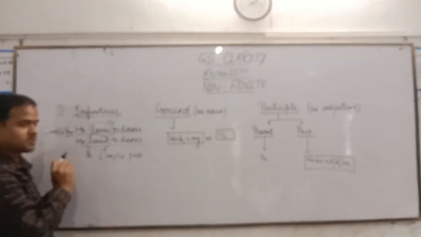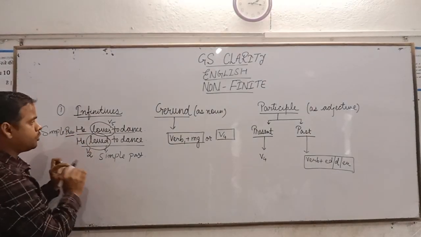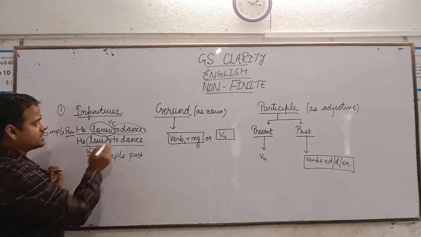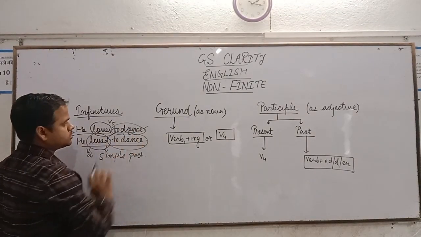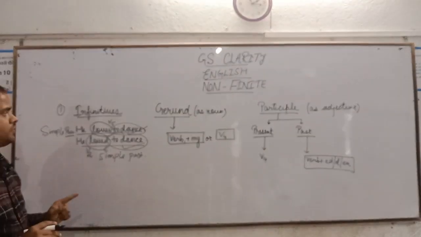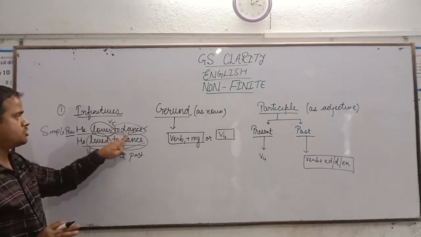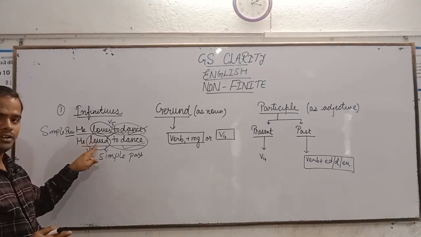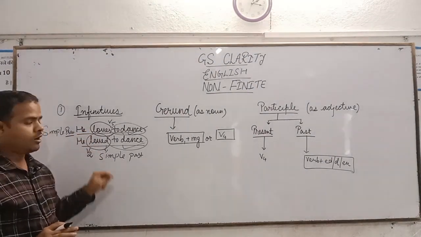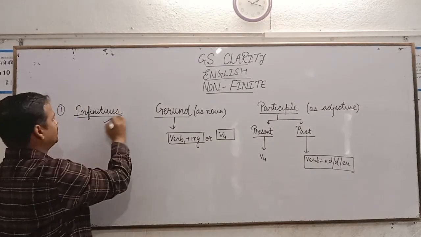Now, despite having changes in these two verbs, we do not receive any change in this dance. Here also to dance and here also to dance. So this is the difference we have learned. According to infinitives, there is no change, but in case of finite verbs, we can have several changes according to the tense, according to the number or person in the subject. Now we have learnt about infinitives.